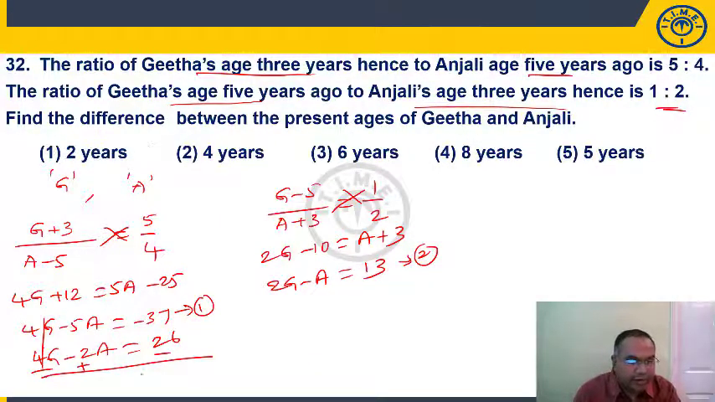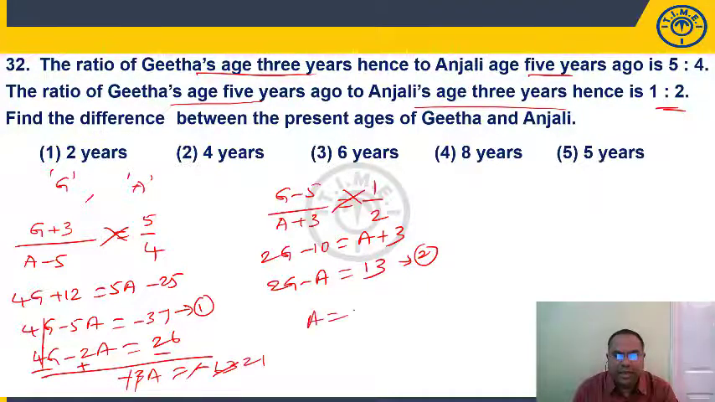So minus 5A plus 2A is minus 3A is equal to minus 37 minus 26. How much? Minus 63. So from this I'll get A is equal to 21. If A is 21, substitute here, G will be 34 by 2, which is 17. Difference between these two is 4 years. 4 years is present in choice 2.